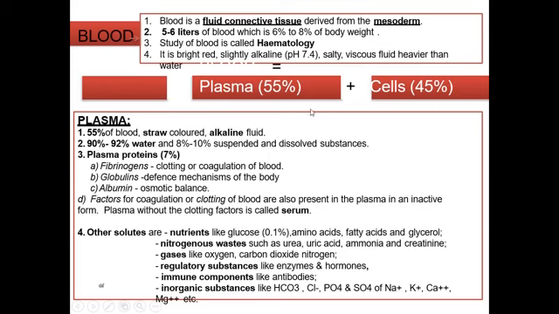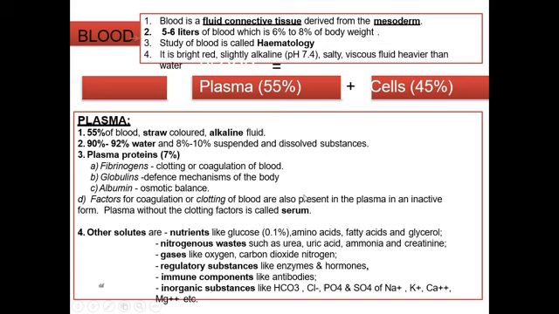So let us see what plasma contains. Plasma, 55% of the blood, is a straw colored alkaline fluid. 90 to 92% is water and 8 to 10% is dissolved substances. Plasma contains different types of proteins known as plasma proteins, like fibrinogen, globulins, albumin, and the factors for coagulation, like prothrombin. These factors, which are responsible for coagulation, or clotting of blood, are also present in the plasma proteins, which form 7% of your plasma.